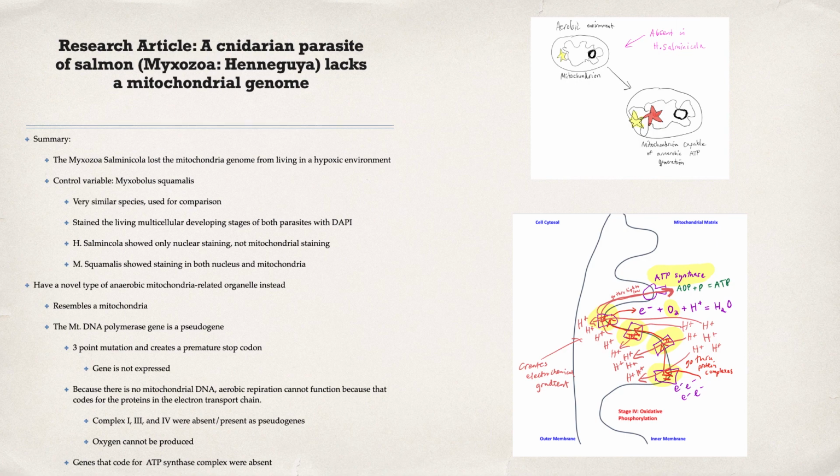And as you see in that picture in the bottom right of the screen, that is the process of cellular respiration in the electron transport chain. And each complex is non-functional, so it can't pump those hydrogen protons across into the intermembrane space. And if these complexes aren't working, then oxygen can't be produced. And since the genes that code for the ATP synthase complex were absent, that also affects how oxygen is produced.